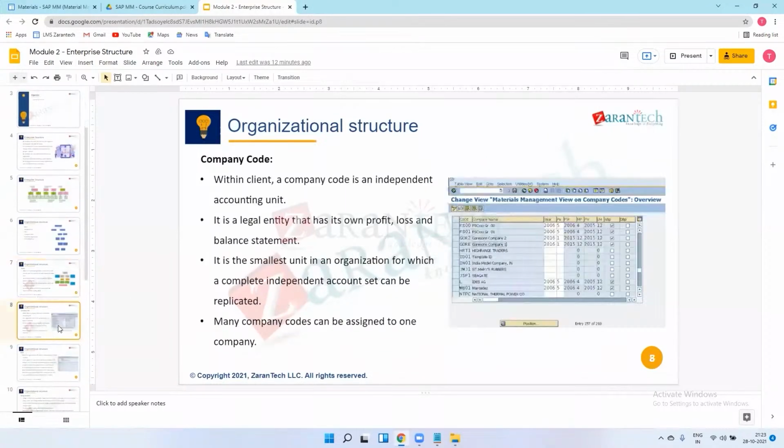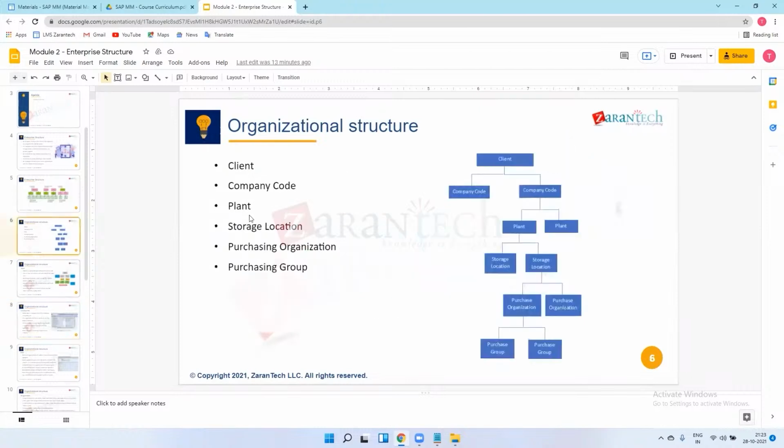So the next, company codes. So within that client, a company code is an independent accounting unit. Independent means, let's see, I have one client created for the Tata Group, and I have two companies, Tata Motors 1 and Tata Motors 2, let's say.